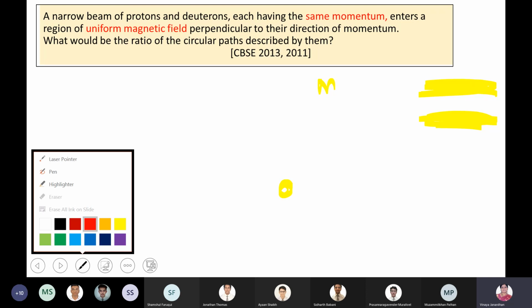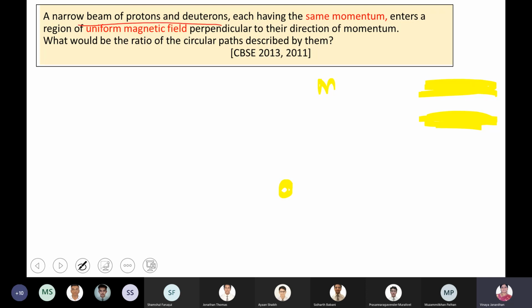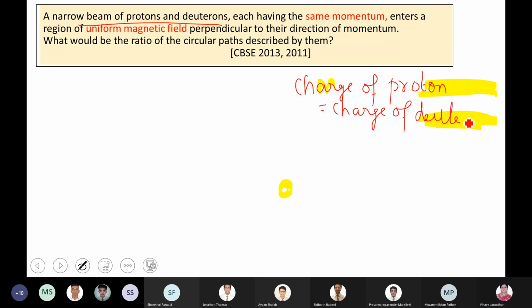So I can write, see, these things have to be found. Charge of proton is equal to charge of deuteron. Okay. Now, what is the condition given?